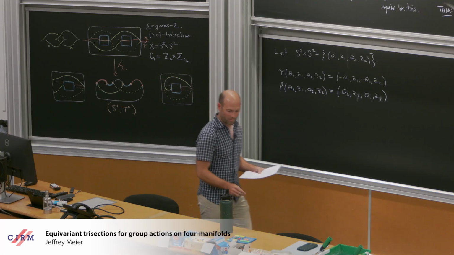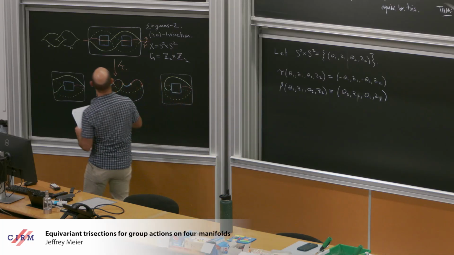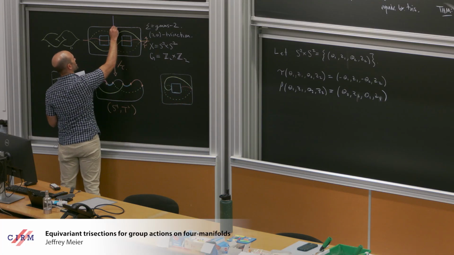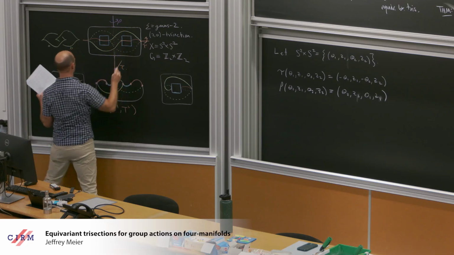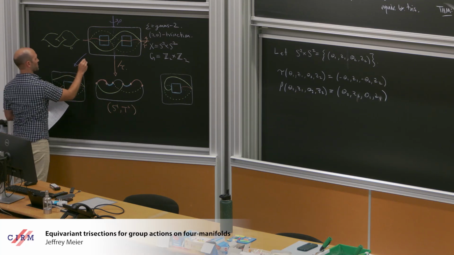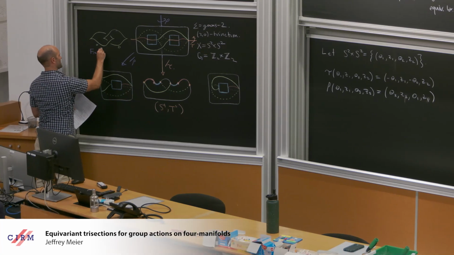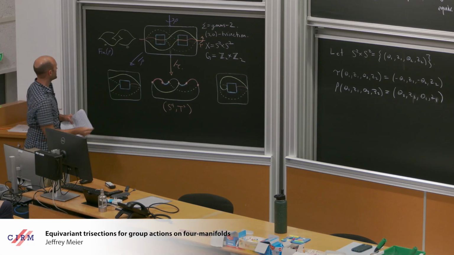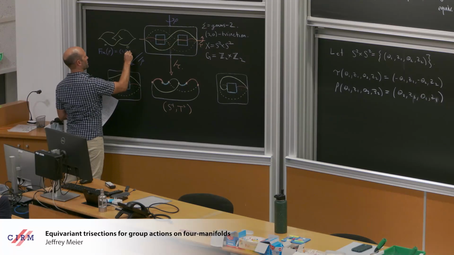And how does rho show up in this picture? It's the rotation about the z-axis here. So this is rho. And the quotient is here. And there's just some fun things here, right? So for example, the fixed point set of rho ends up being the element 1, 1 in